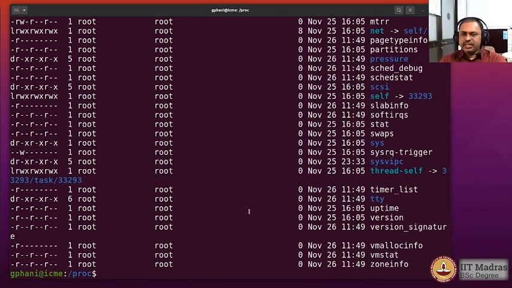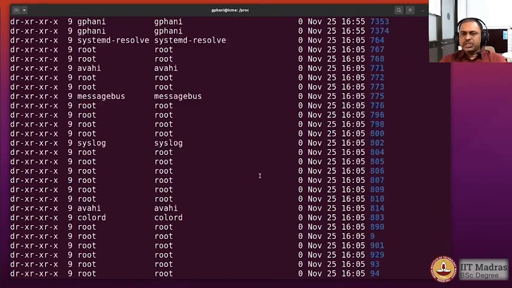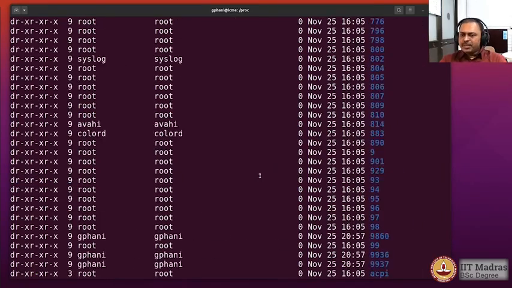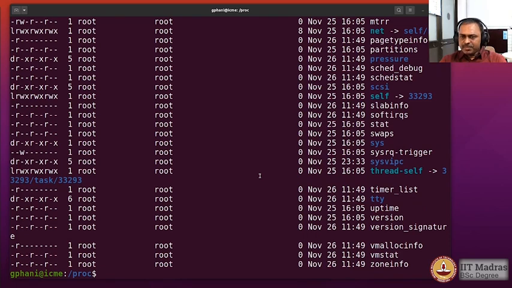and you can see that it has many files which are actually 0 size, and that would be a little bit misleading. The reason is that some of them actually have content that we can read, but the size will be 0. It's only a representation for us to explore, but they are not real files sitting on the hard disk. So let us look at some of the contents.